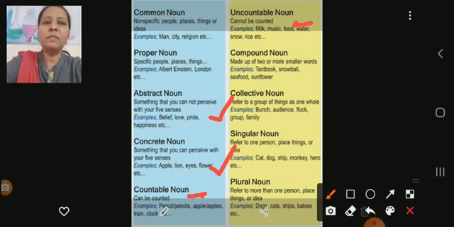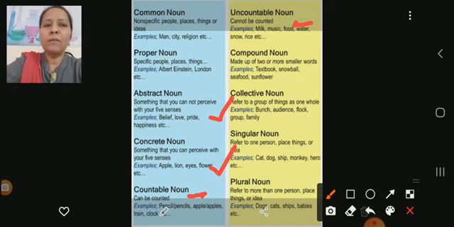Then after this come to the collective noun. The next noun which we are going to study is the collective noun. The collective noun refers to a group of things as one whole in collection. For example, a bunch of grapes. Now you eat grapes, so grapes come in a bunch. You won't get one single grape, it will come in a bunch. So it is in collection, it is in a group.